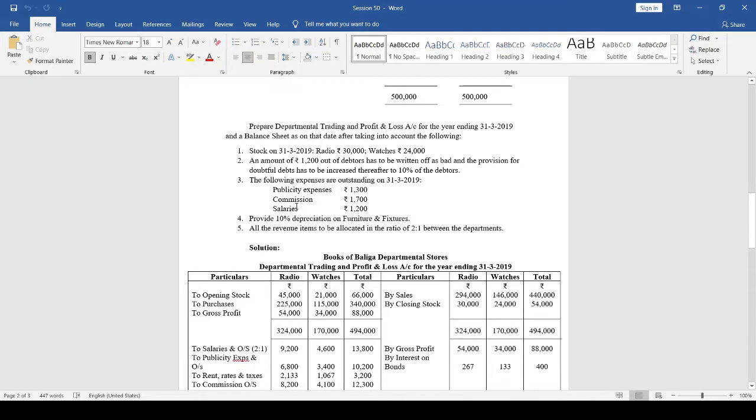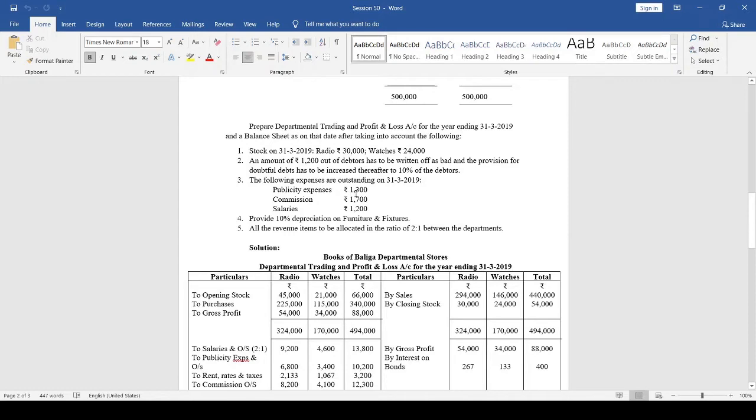Stock on 31st March 2019, that is closing stock of radio department 30,000, watches department 24,000. An amount of rupees 1,200 out of debtors has to be written off as bad, and the provision for doubtful debts has to be increased thereafter to 10% of the debtors.